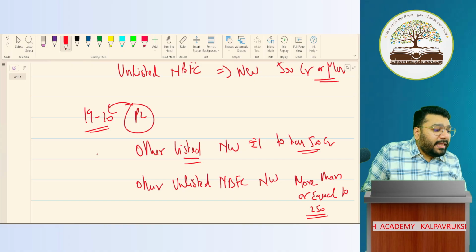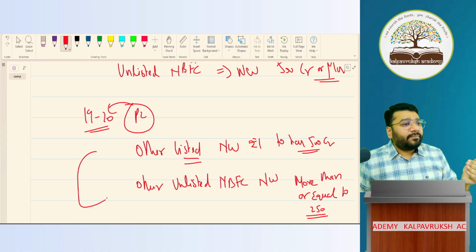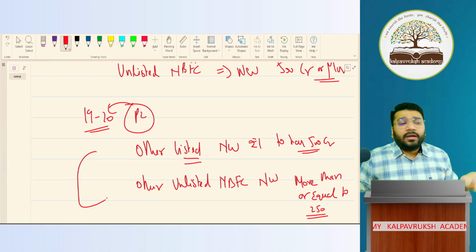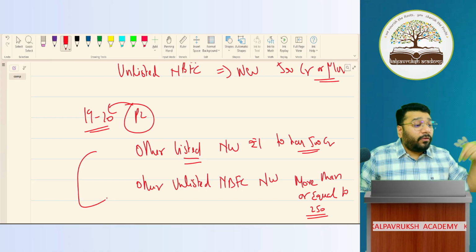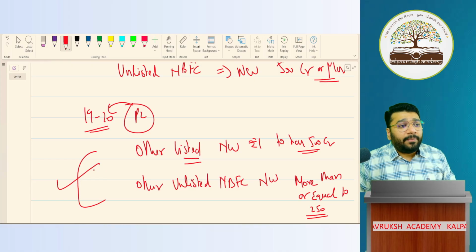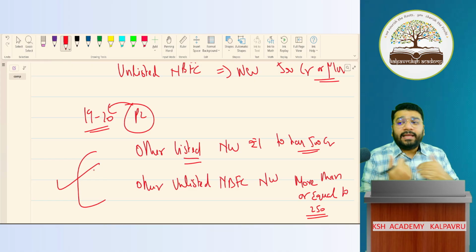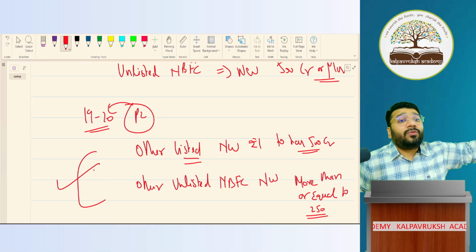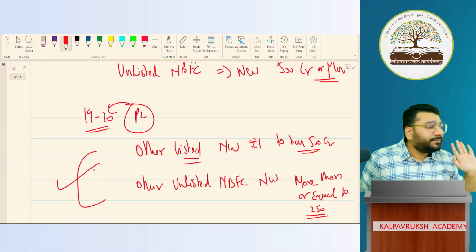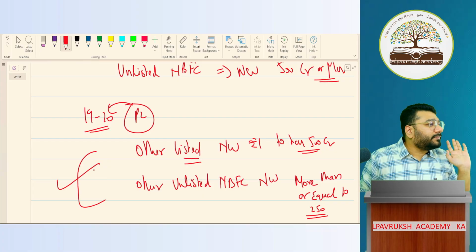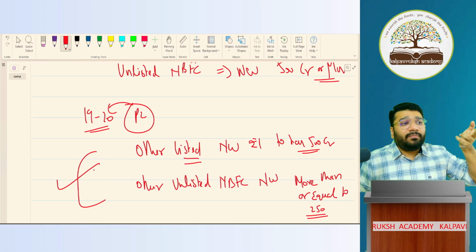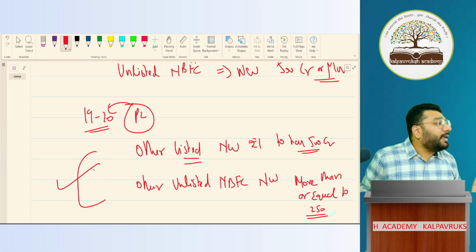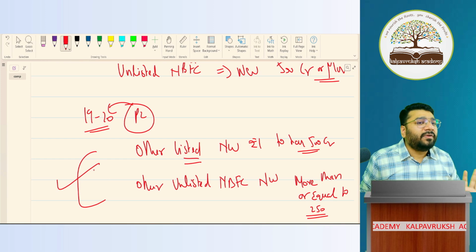Likewise, if there is any holding company, subsidiary company, joint venture company or associate of a company on whom Ind-AS is applicable, the other company, that is the holding, subsidiary, associate and JV, has to follow Ind-AS even if their net worth is less. Got it? Any difficulty? So what about banking and insurance companies? No Ind-AS. So this is the complete summary of Ind-AS.